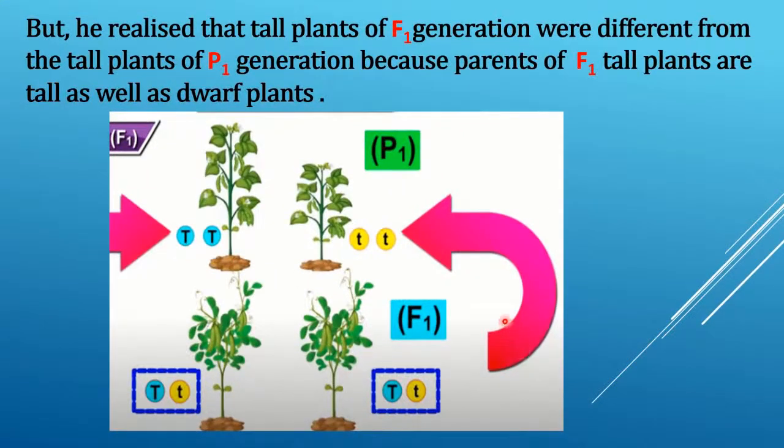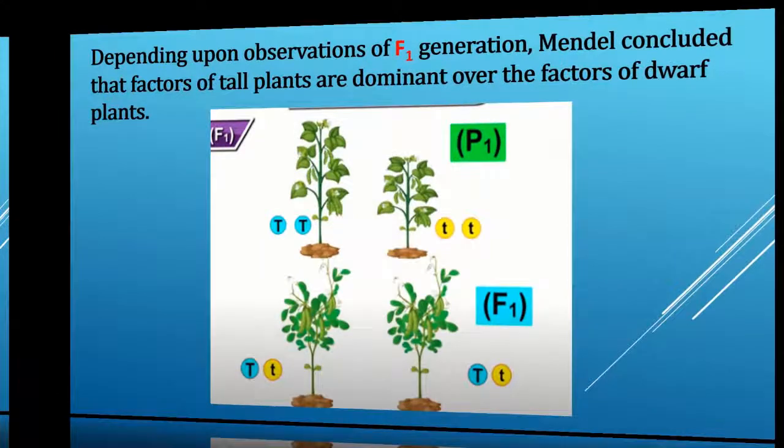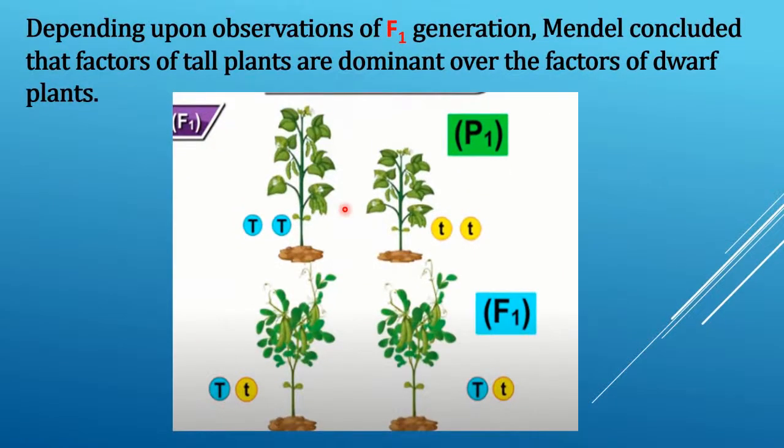But I realized that tall plants of the F1 generation were different from the tall plants of the P1 generation, because parents of F1 tall plants are tall as well as dwarf plants. Depending upon observations of the F1 generation, Mendel concluded that factors of tall plants are dominant over the factors of dwarf plants.